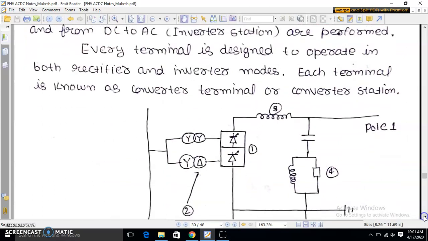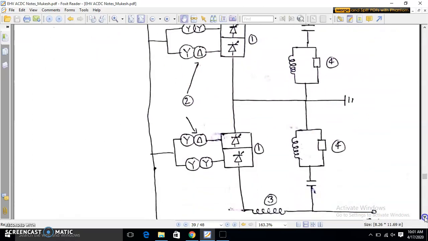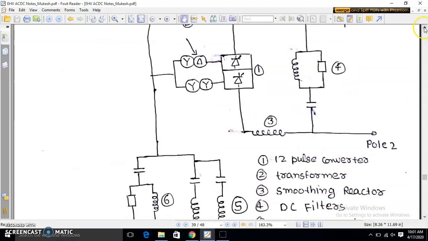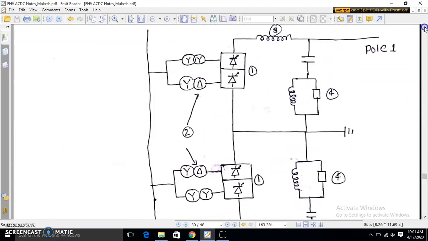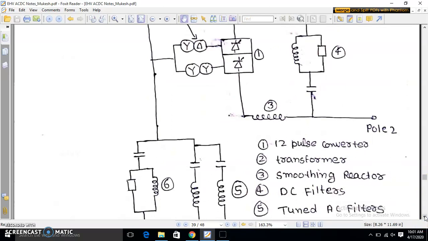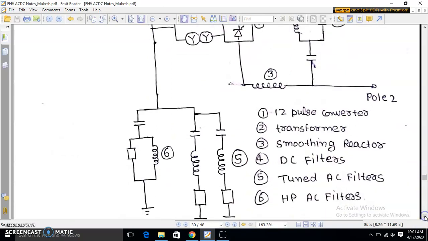This you can see in this diagram. Here it is connected through a pole. This is a 12 pulse converter, 1. 2 is the transformer. 3 is smoothing reactor. 4 is DC filter.